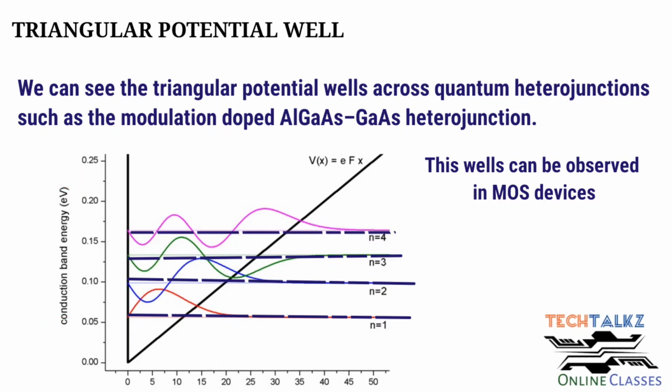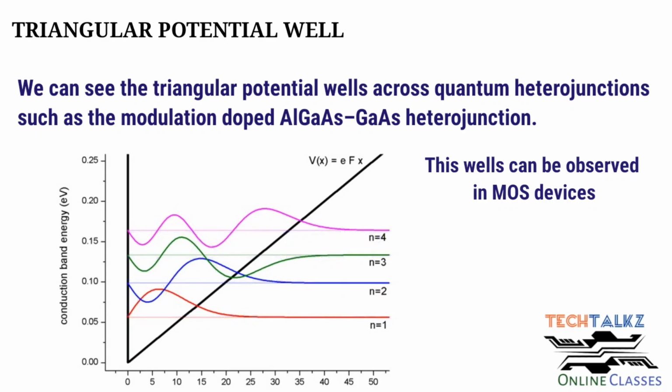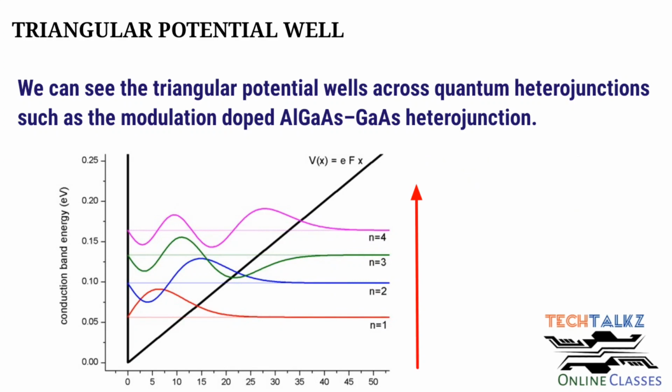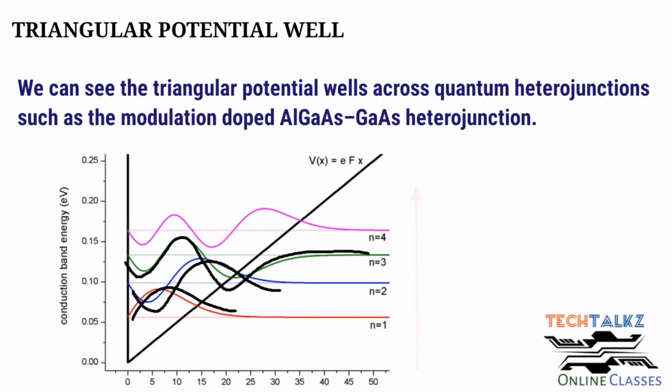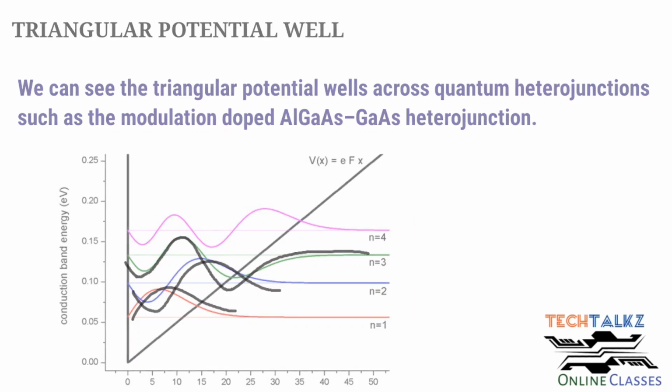We can see the energy is also quantized, but here we can see that as the quantum number increases, the energy level difference between two successive levels decreases. So there will be collaboration of the wave functions. As the quantum number increases, one more half cycle is added to the wave functions. Here one half cycle, here it is 2, and here it is 3. And wave function penetrates through the barrier and it is exponentially decreasing towards the barrier.